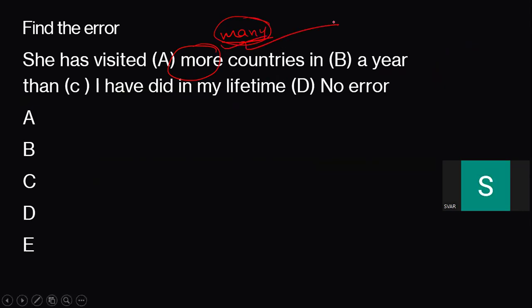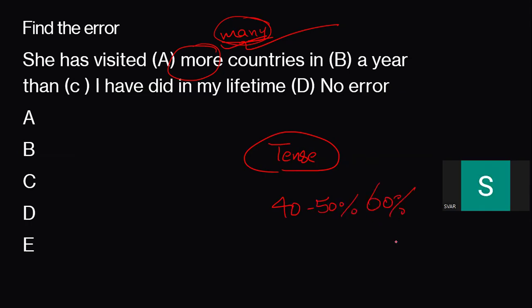So one thing you need to know is about tenses. Because one more very, very important thing I would like to tell you, that in case of spotting error, almost 40 to 50% of the spotting error, or even you can say 60%, are only and only based on tenses. So if you want to know the practical use of tenses, and if you want to have the syntax and everything, you can visit my channel, the same channel, go to the playlist.